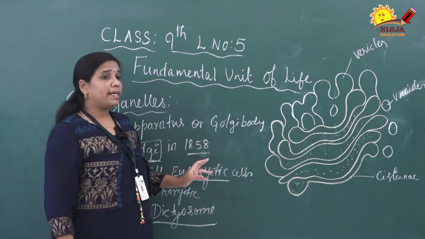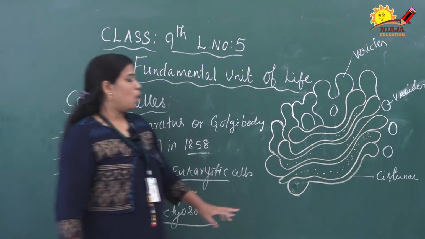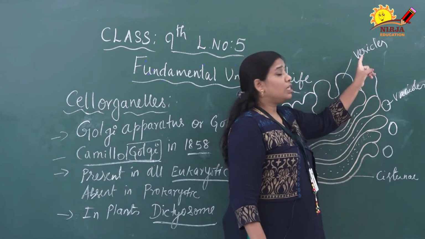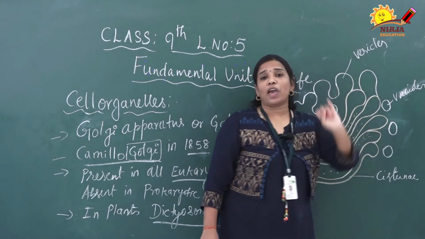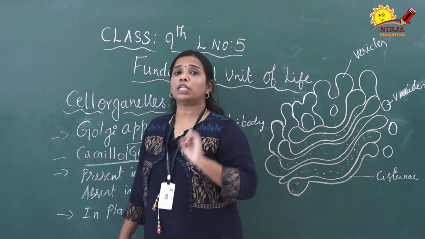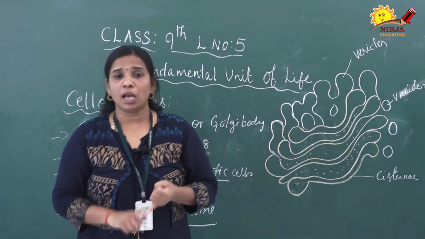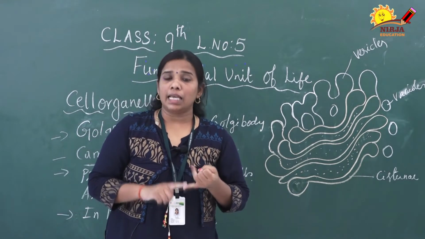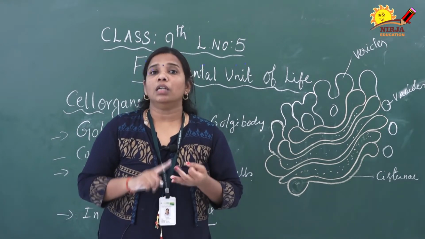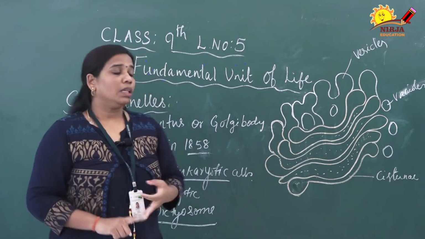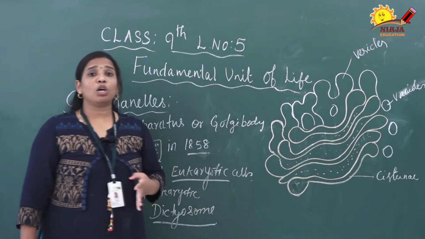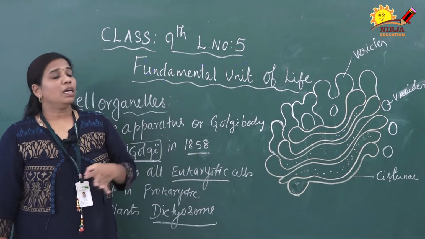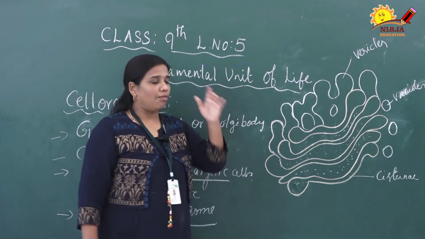The Golgi apparatus is comprised of three parts. One is cisternae, second is vesicles, third is vacuoles. These three components are present in the Golgi apparatus. This Golgi apparatus is also covered by a membrane, a unit membrane.